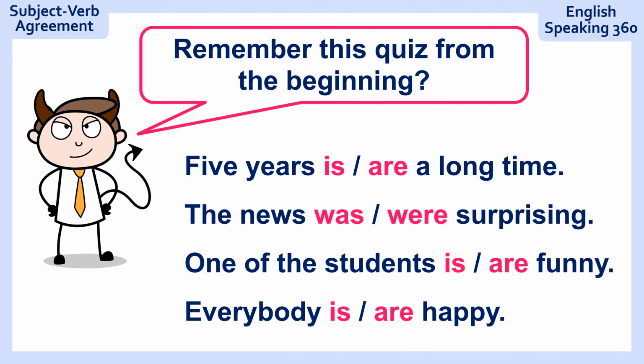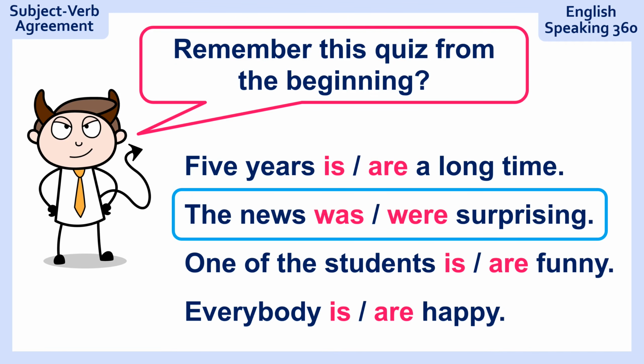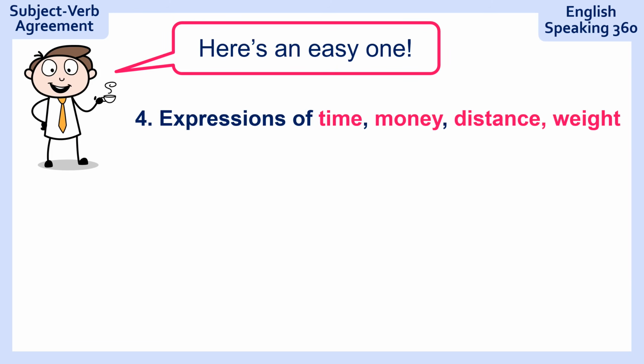Now remember the quiz from the beginning? I gave you this question right here. The news was or were surprising. Now you know the answer. The answer is the news was surprising. Here's an easy one. Expressions of time, money, distance, and weight.